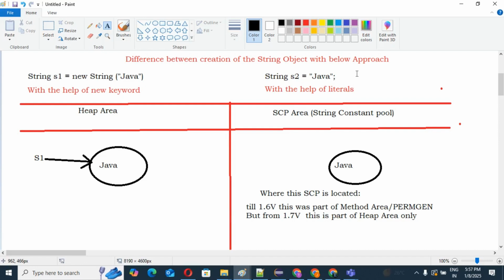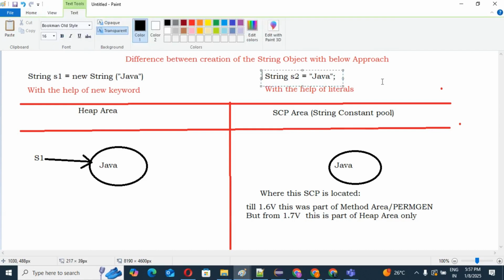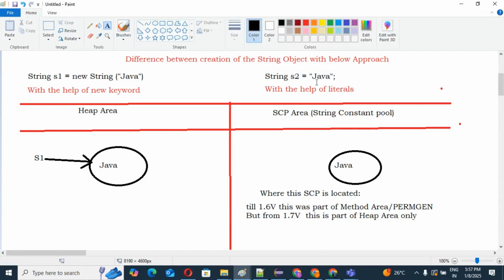Then this object, String s2 equal to Java, is the way we create an object with the help of literals.